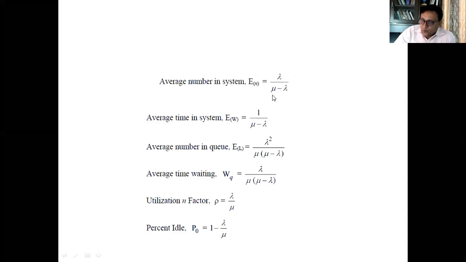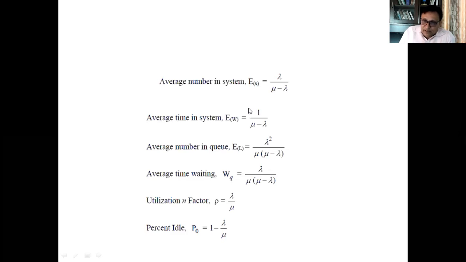Now, as far as lambda is concerned, you can note down: lambda here is the mean arrival rate. This notation, the reverse y, which is known as lambda, denotes the mean arrival rate. And the second notation used here is mu. Mu is the mean service rate. Lambda is the mean arrival rate and mu is the mean service rate.